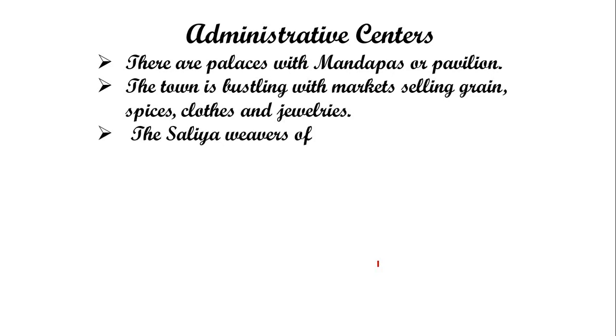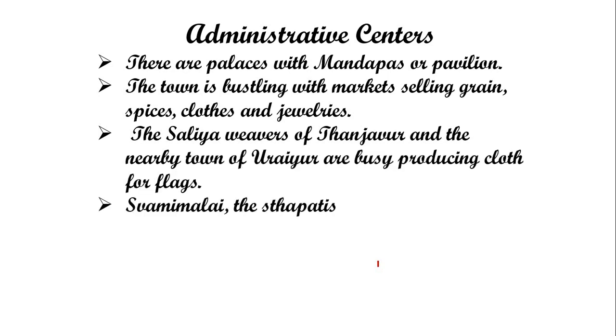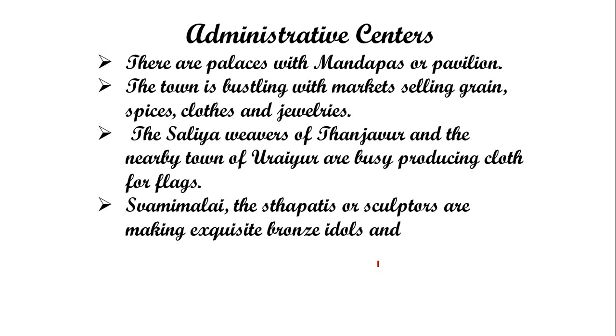The Saliya weavers of Thanjavur and the nearby town of Uraiyur are busy producing clothes for the army flags. These were two important communities involved in the activity of weaving clothes, means these were weavers. So the name of the weaver community in Thanjavur was the Saliya.